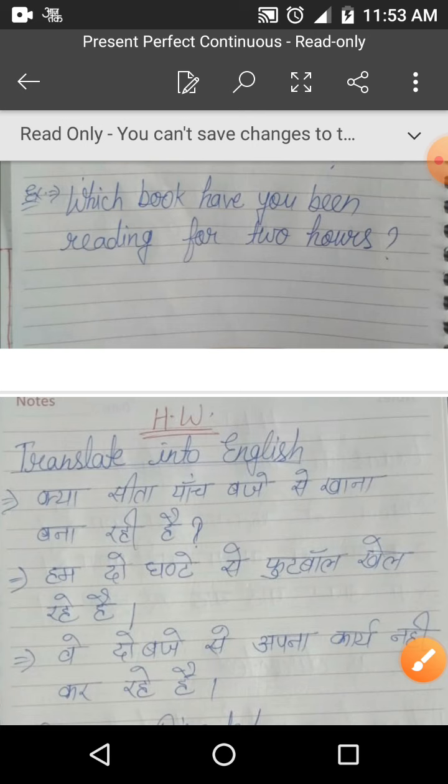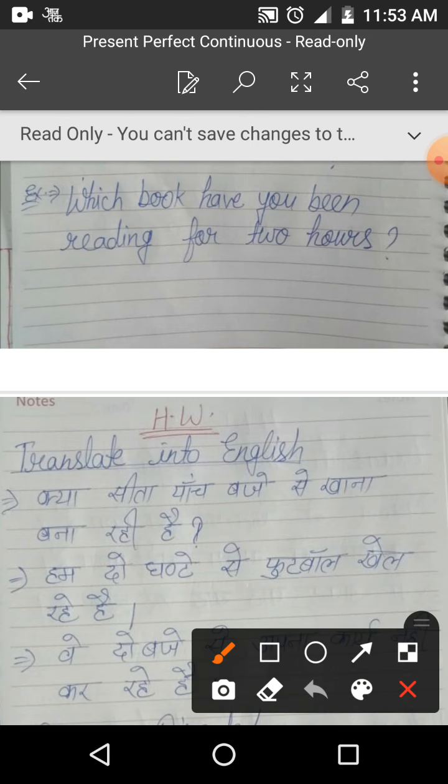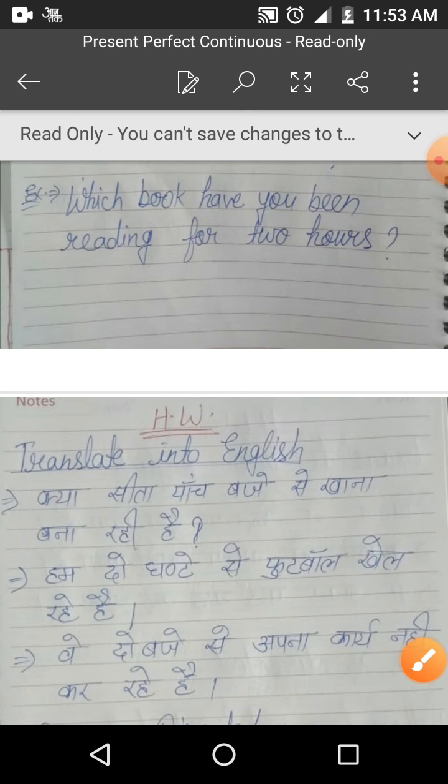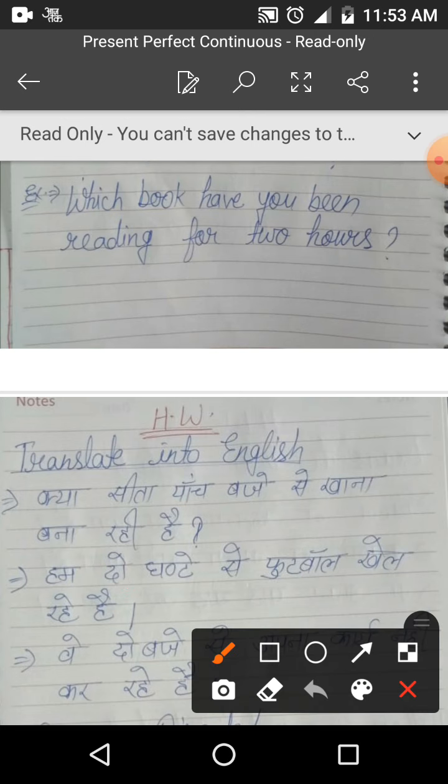Second one, हम 2 घंटे से फुटबॉल खेल रहे हैं. So you will find time and रहा है रही है, that means it is present perfect continuous and affirmative. So हम की इंग्लिश है we and we is plural, that's why we use have here.